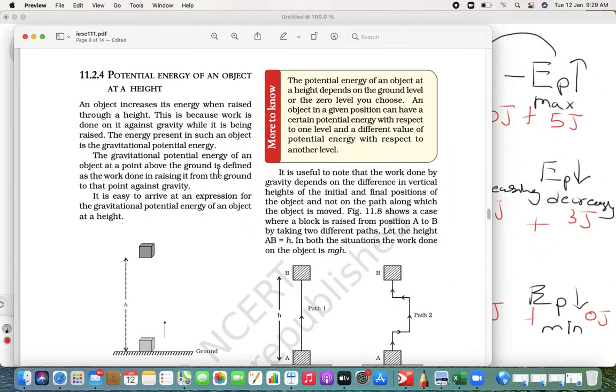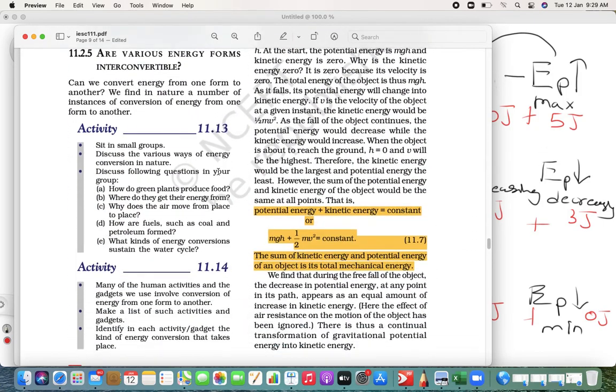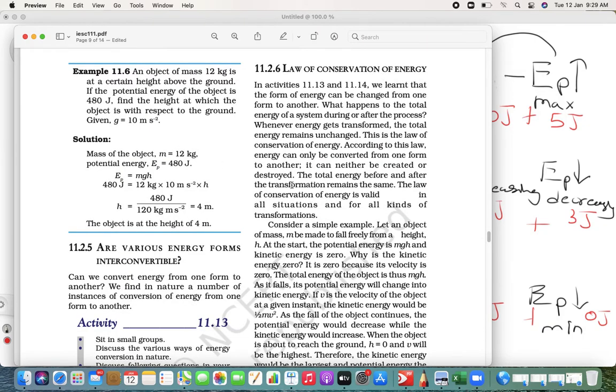Let me show you in our textbook. So here is what we are learning. See. Here they are saying, consider an example. This is the law which I wrote. This law is called conservation of energy. That energy is neither created nor destroyed. It always converts from one form to another. So the total energy always remains the same. This law of conservation of energy is valid in all situations for all kinds of transformation.